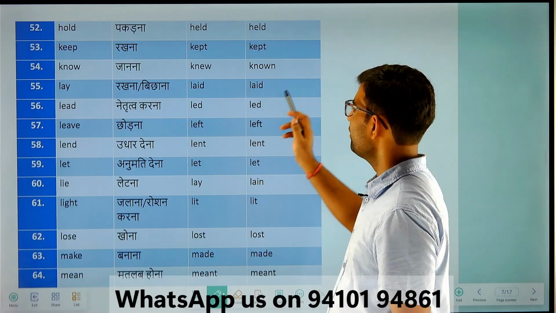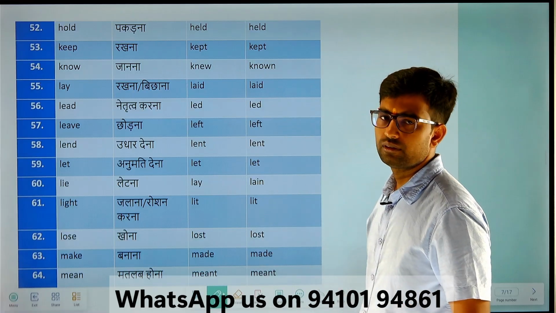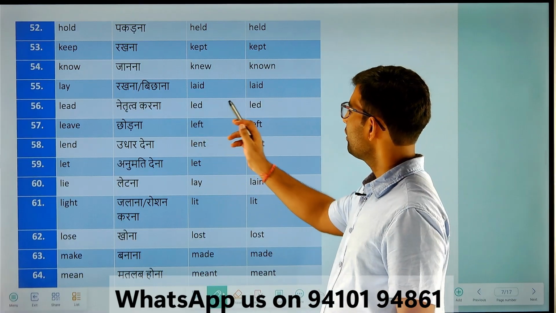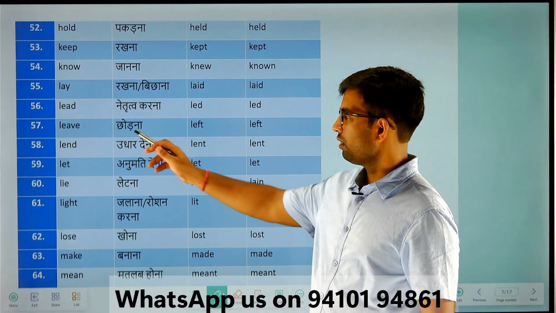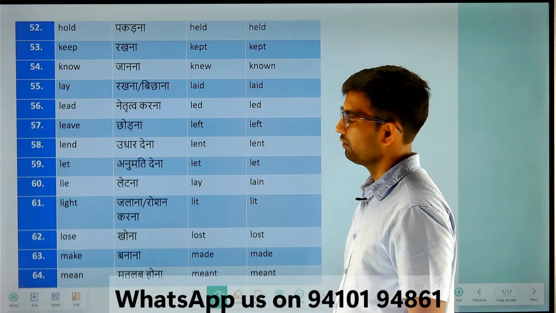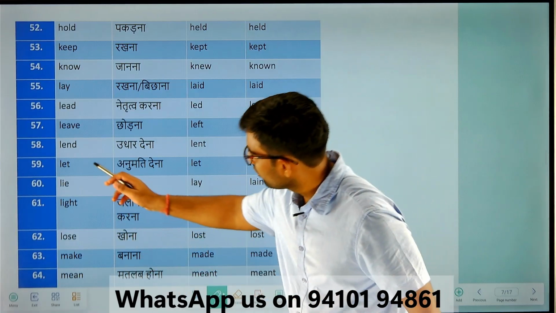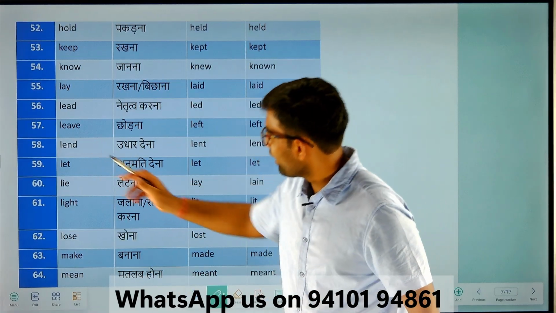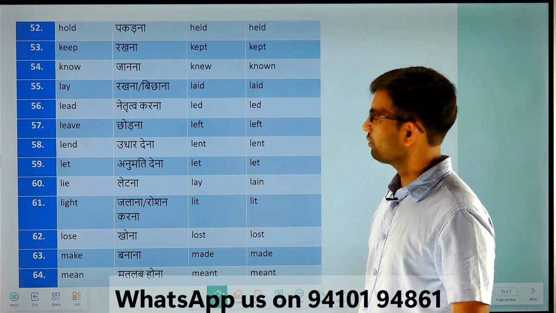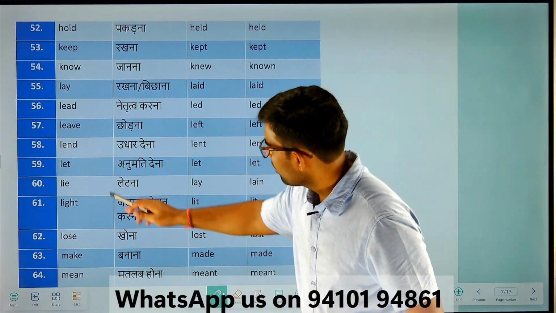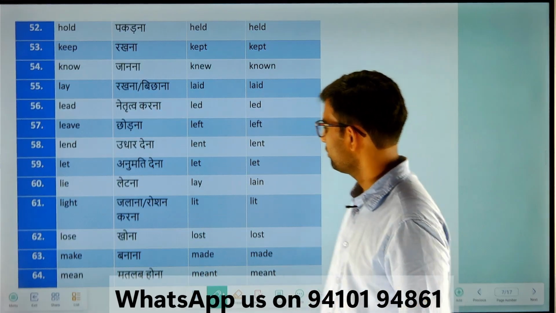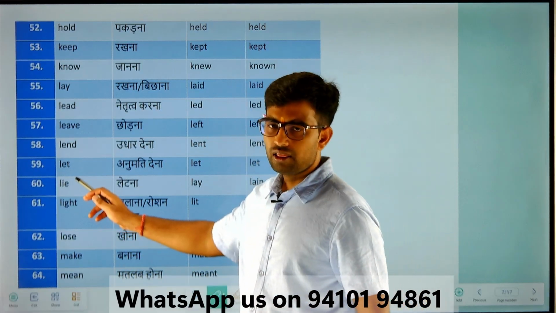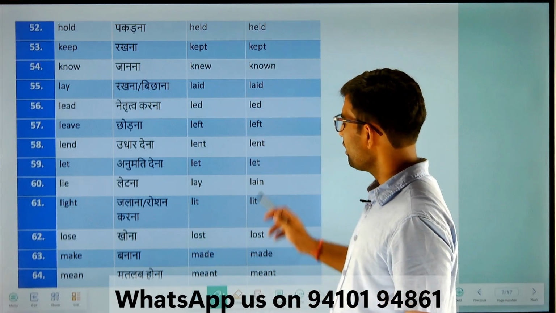Lay, laid, laid. Lead, led, led. Leave, left, left. Lend, lent, lent. Let, let, let. Lie, lay, lain.